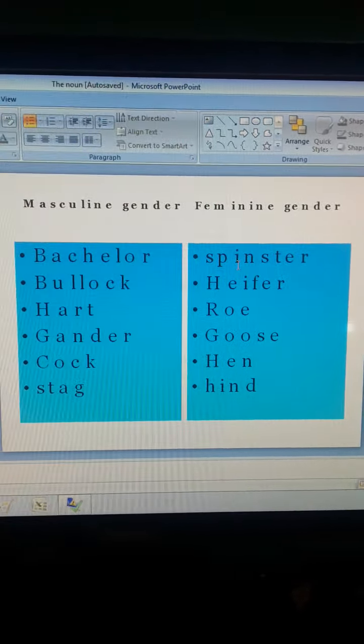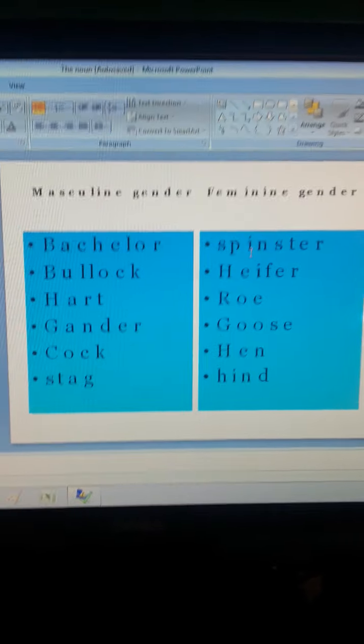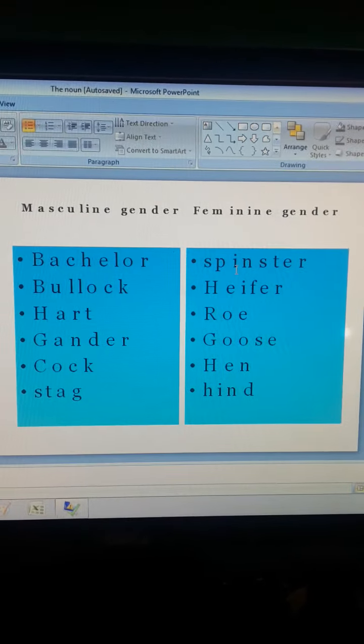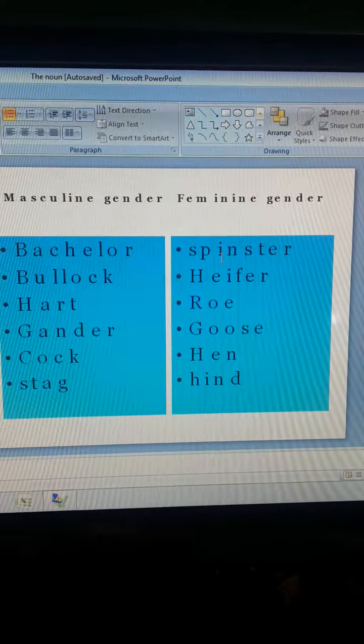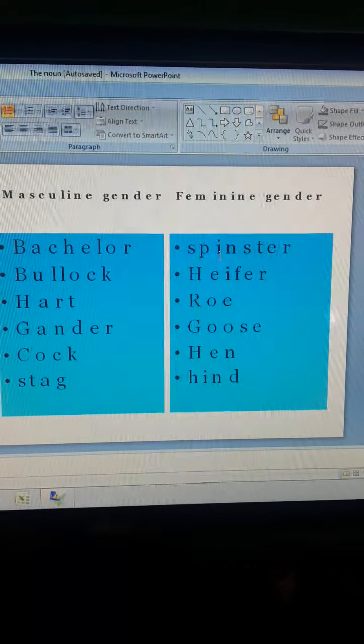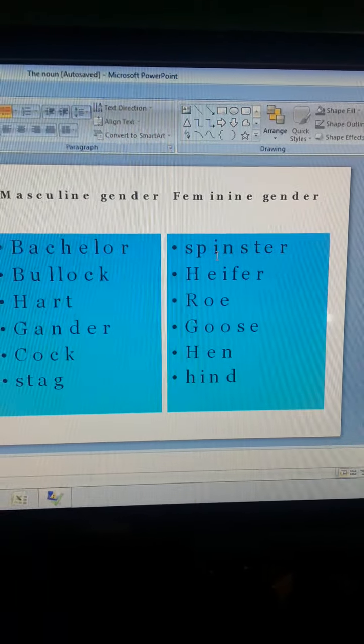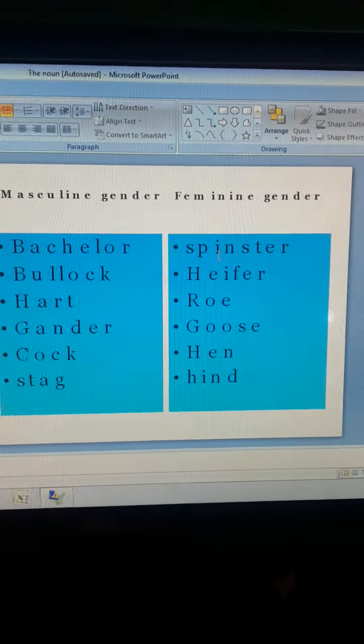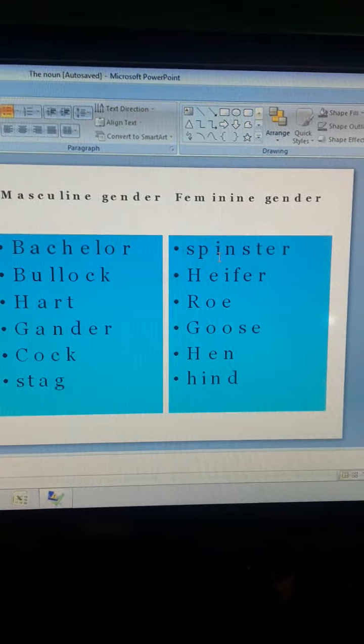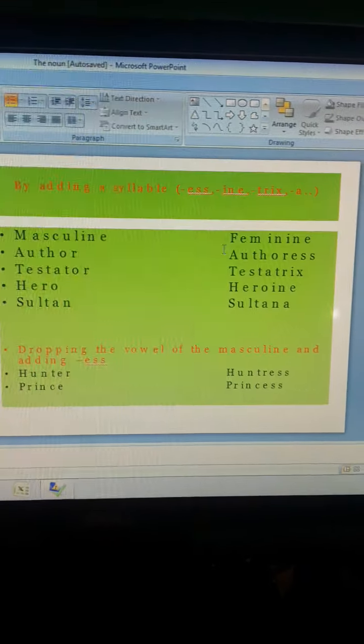Heifer comes under the category of feminine gender. Hart, roe. Gander, the feminine gender of gander is goose. Masculine cock, feminine hen. Masculine stag, feminine hind.